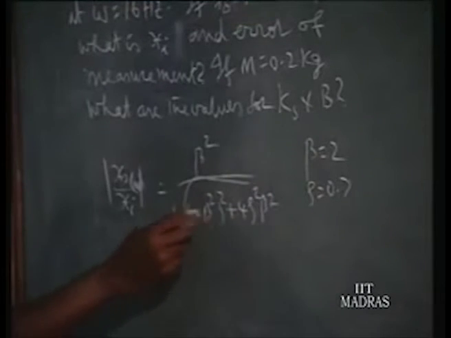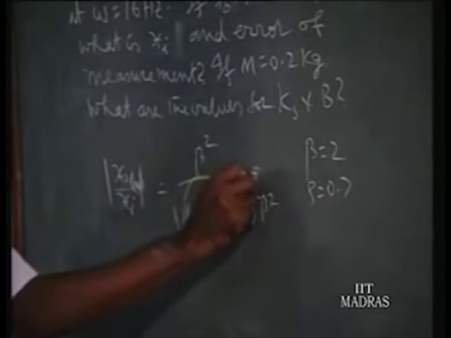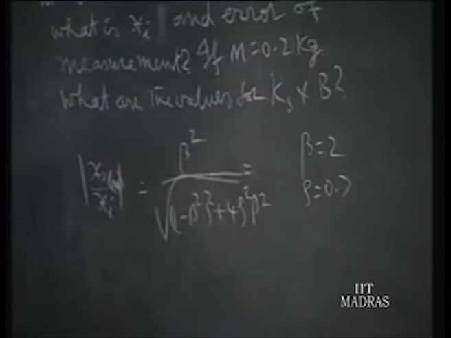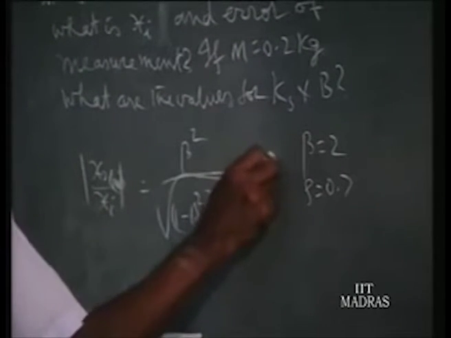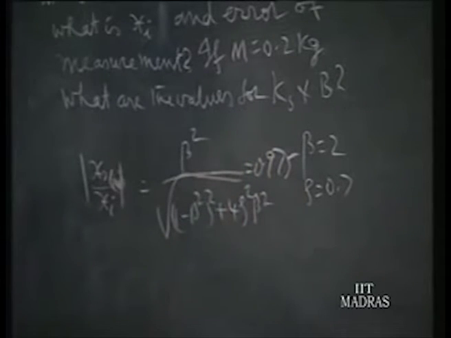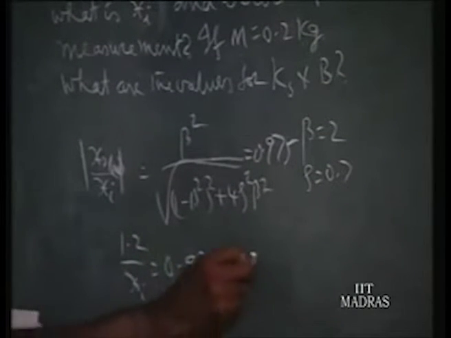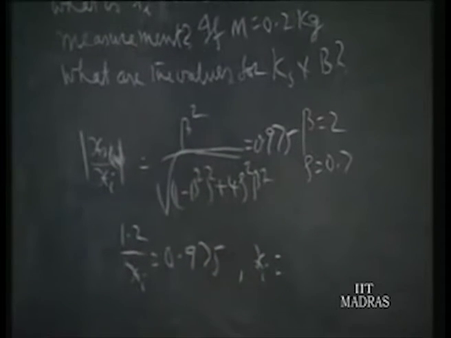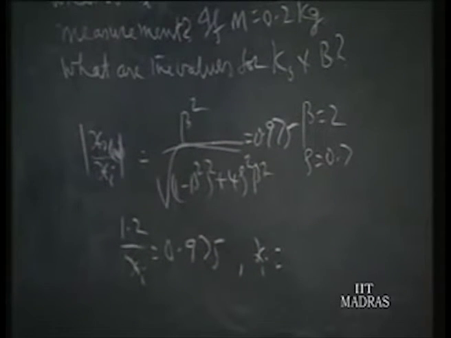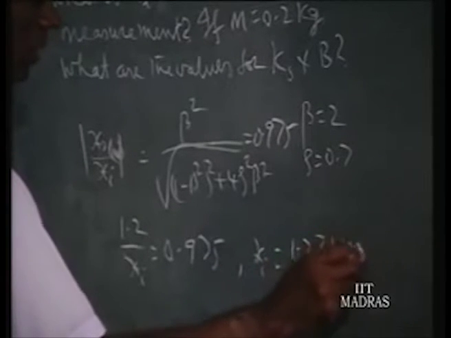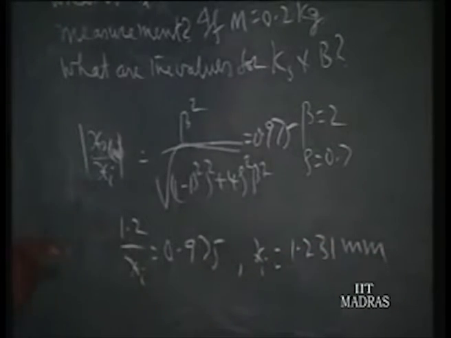Substituting for beta and psi, you get this value as 0.975. Now xo is given as 1.2, so 1.2 by xi is equal to 0.975, giving xi equal to 1.231 millimeter.